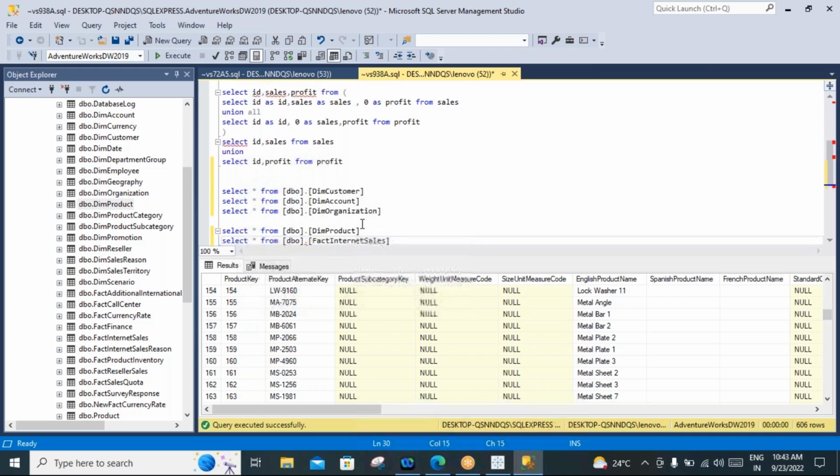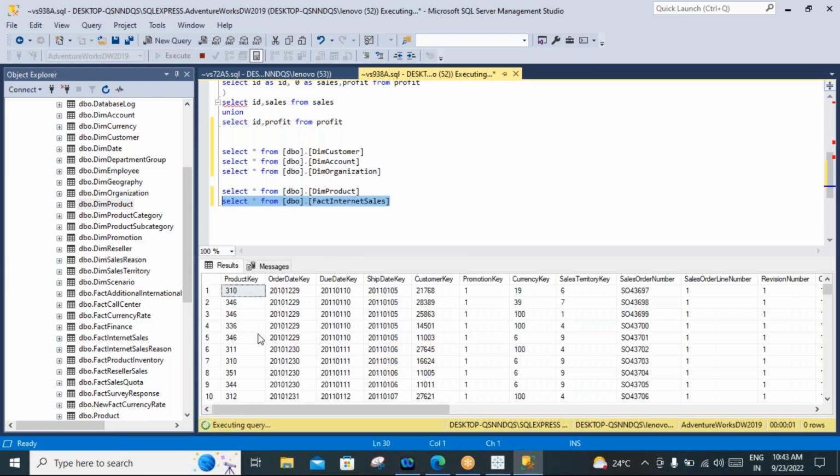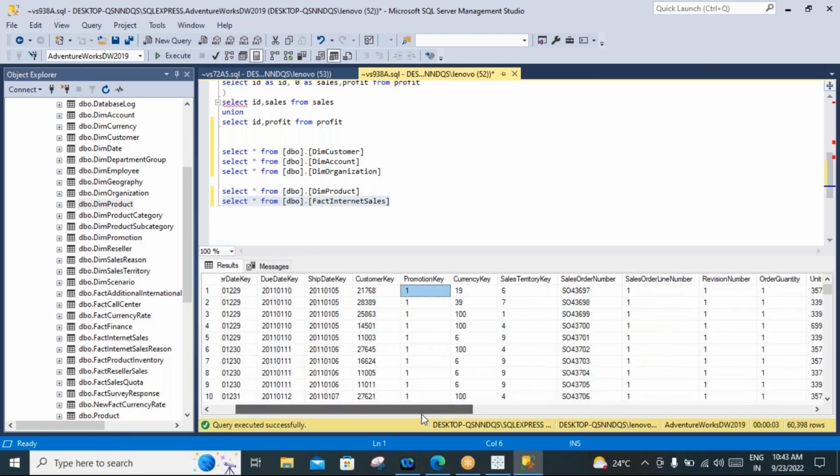Select star from fact internet sale, execute it. Okay, product key, order key, due date key, ship key, customer key. So what are these? These are all keys related to the dimension table primary keys. So how you can join these dimension tables and fact tables is using the primary key foreign key relationship.